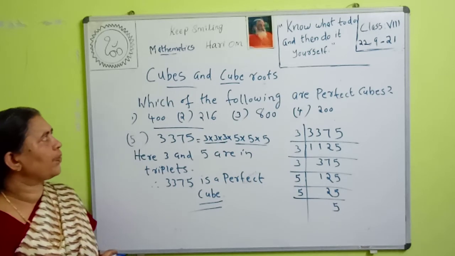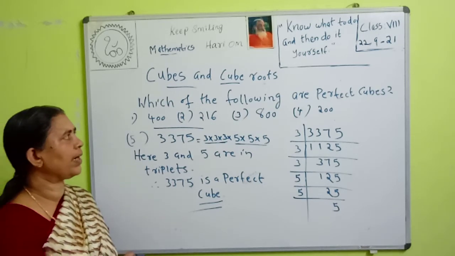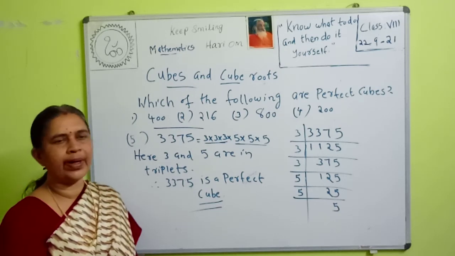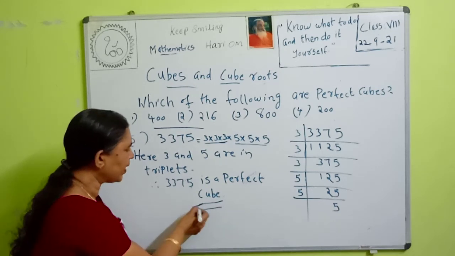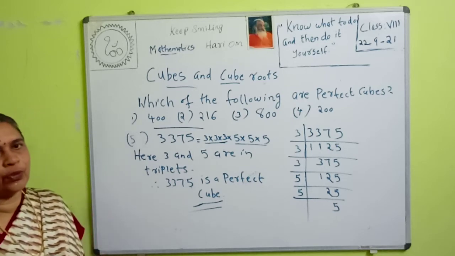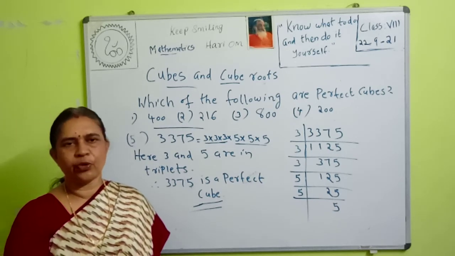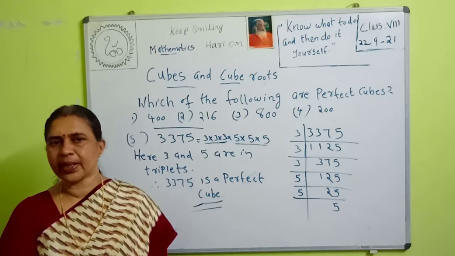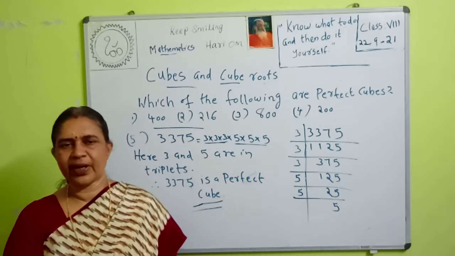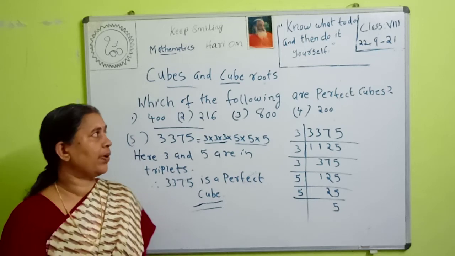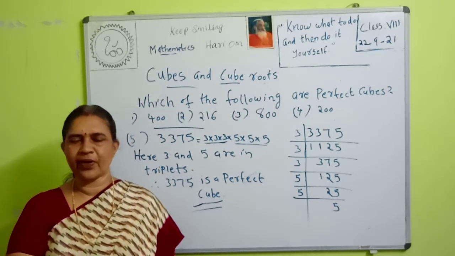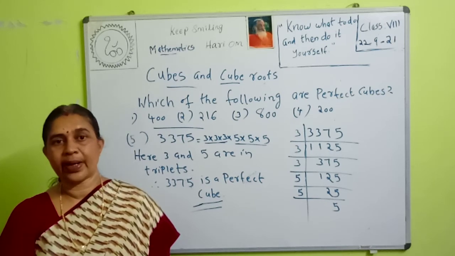Okay. Then today what we learned about cubes. What do you mean by the cube of a number? To find the cube of a number, we multiply the number how many times? We multiply the number 3 times. To find the square of a number, we multiply the number 2 times. So to find the cube of a number, we multiply the number 3 times.